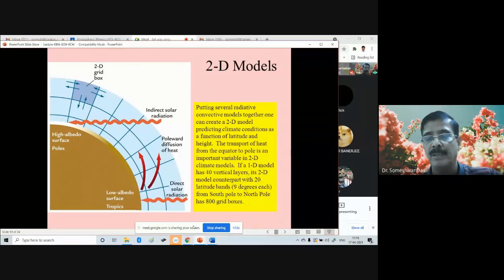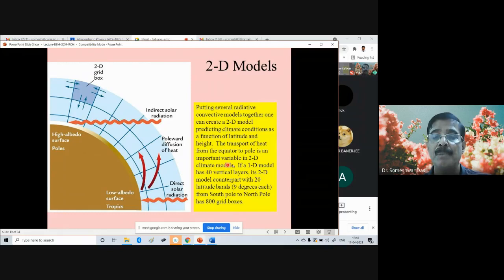Okay, good. So a two-dimensional model is formed by putting several radiative convective models together. One can create a two-dimensional model for prediction of climate conditions as a function of latitude and height. The transport of heat from the equator to the pole is an important variable in the two-dimensional climate models.